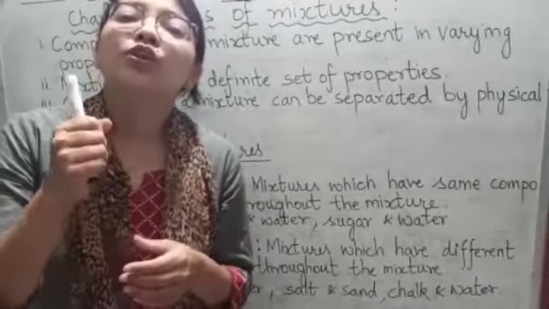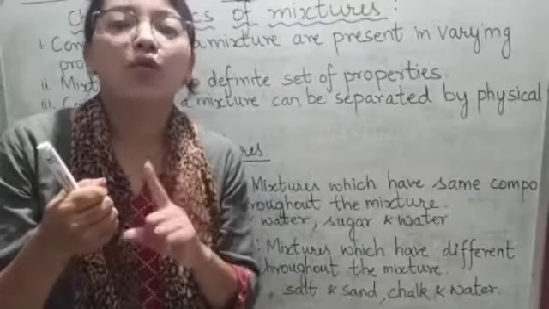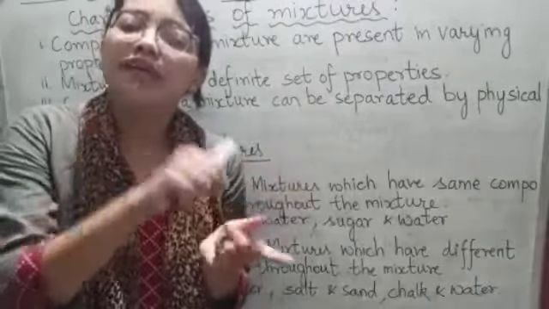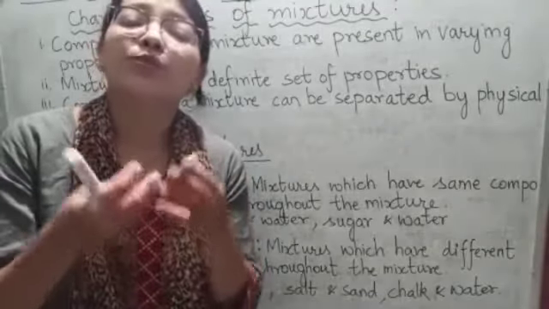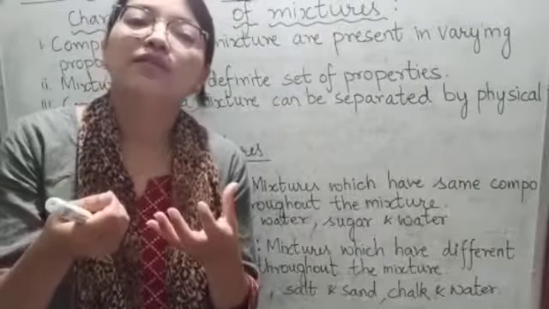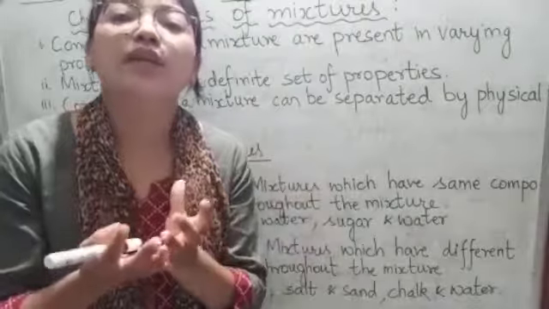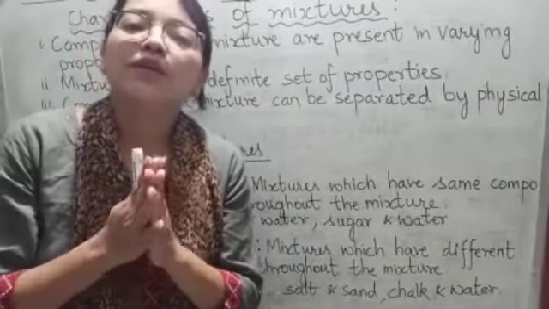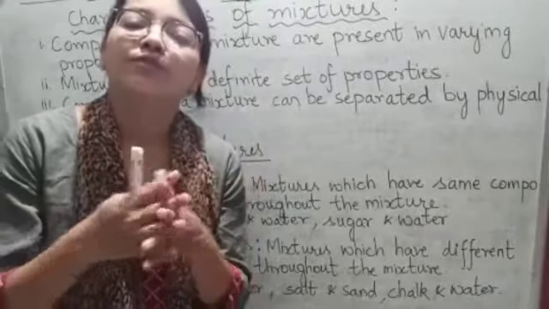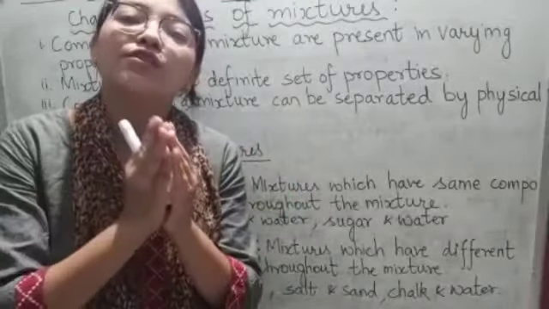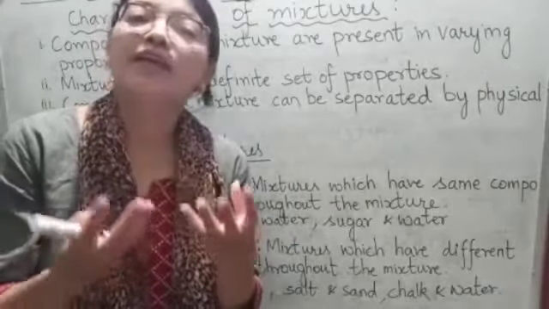Suppose I add salt in water, that means NaCl, sodium chloride, which is common salt. If I add salt in water, H2O, then the proportion of salt can be more than water, or the proportion of water can be more than salt. Okay, so their proportion is not fixed. It can vary, it can change. So the mixture which is formed by salt and water can have components in varying proportion.